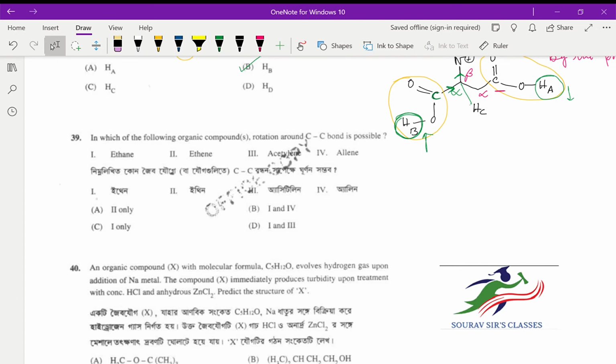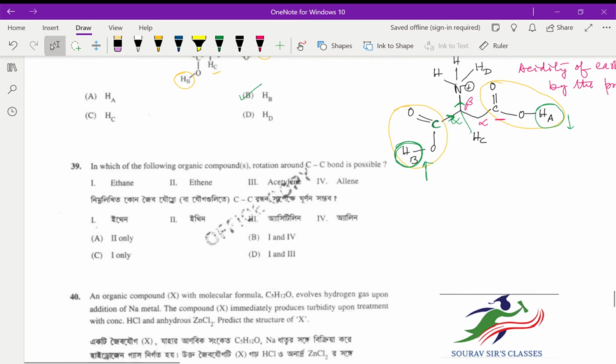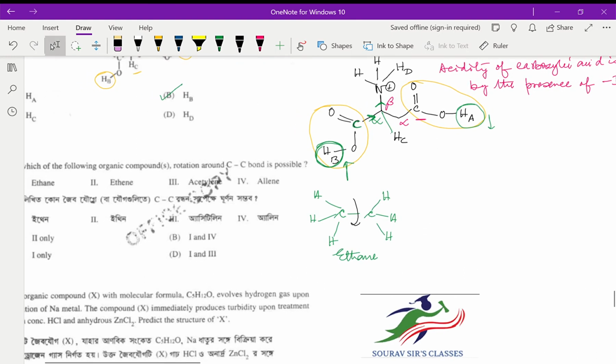Question here is which of the following organic compounds rotation around the CC bond is possible? Now we have been given ethane, so ethane obviously means there is a CC sigma bond between the two carbons. This is your ethane, and obviously this single bond, whenever that is present, can undergo rotation.